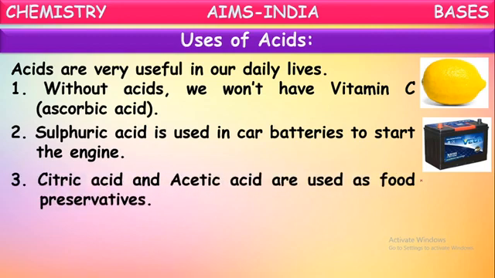Citric acid and acetic acid are used as food preservatives. Yes, these acids are used in the preservation of food items like pickles and some other food items. They mix these acids into them so that they will last a long time without spoiling. So these are food preservative acids.